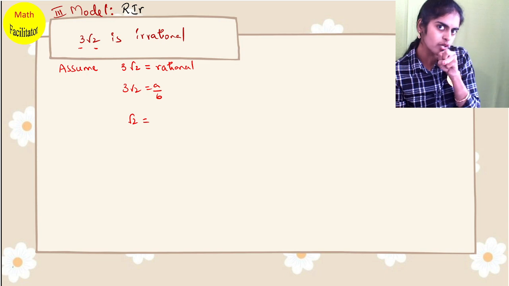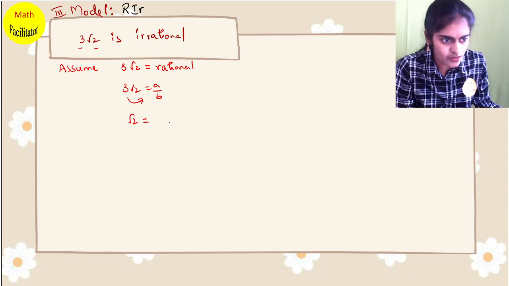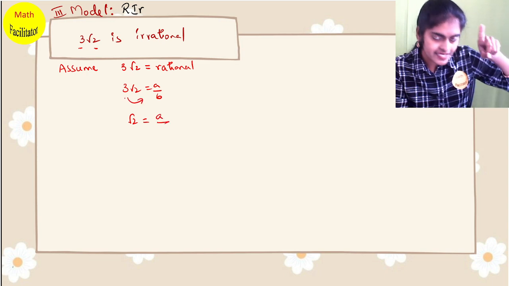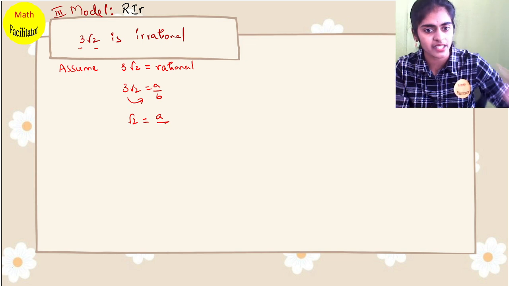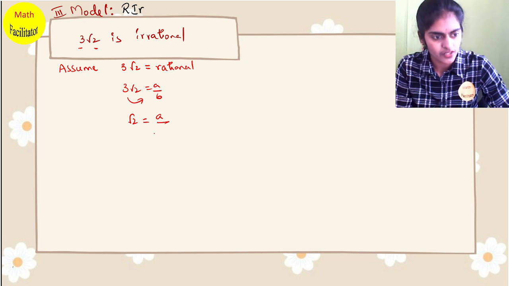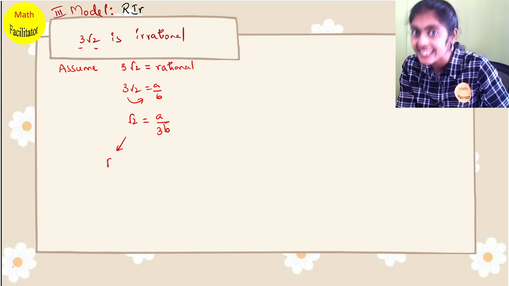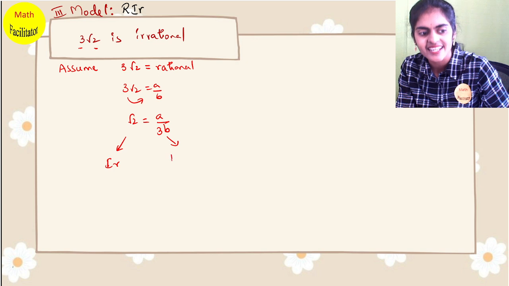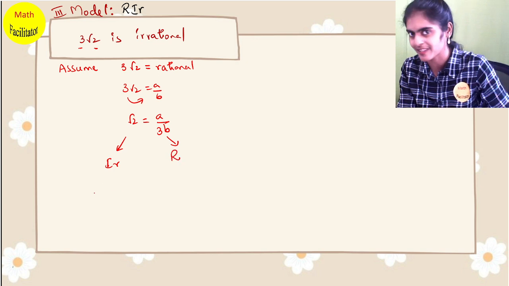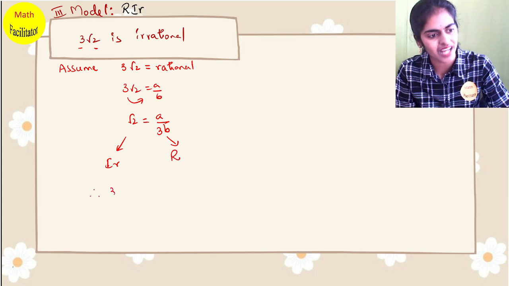So irrational root 2 I am keeping one side. This 3 is rational, so let me send it to the other side. 3 is in multiplication, going to the other side it becomes division. So this becomes 3 by b. So here this is an irrational number. What is this? Rational number. Irrational cannot be equal to rational. So therefore our assumption is wrong and 3 root 2 is an irrational number.